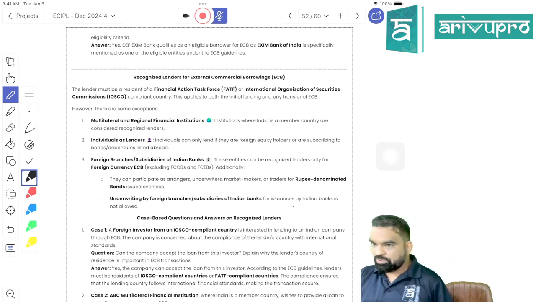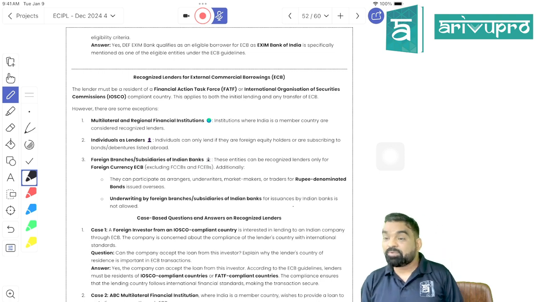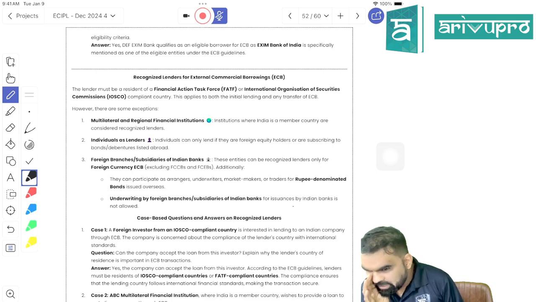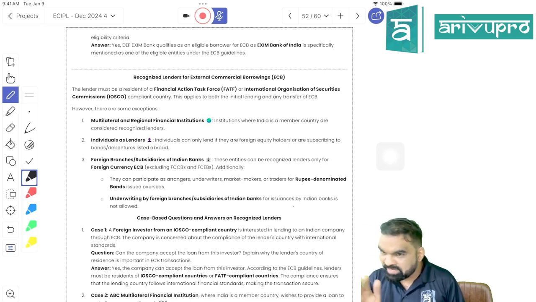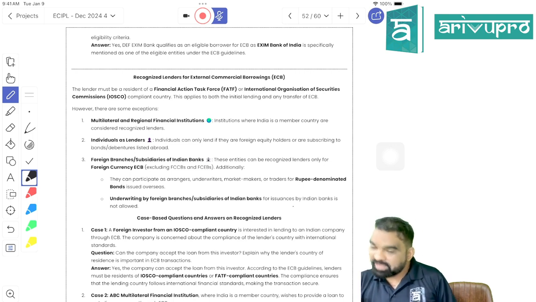So can I say that you understood my point, students? What I'm teaching you is recognized lender. So can I say that a recognized lender should be a lender who is a resident of a country which is part of FATF or IOSCO? Can I say that?